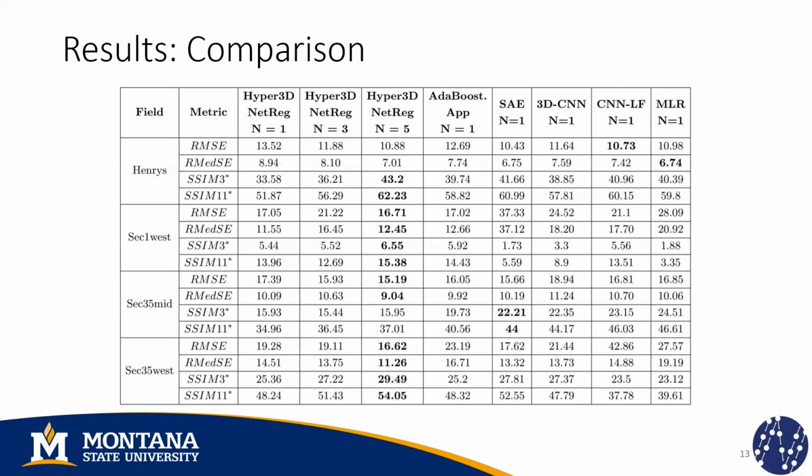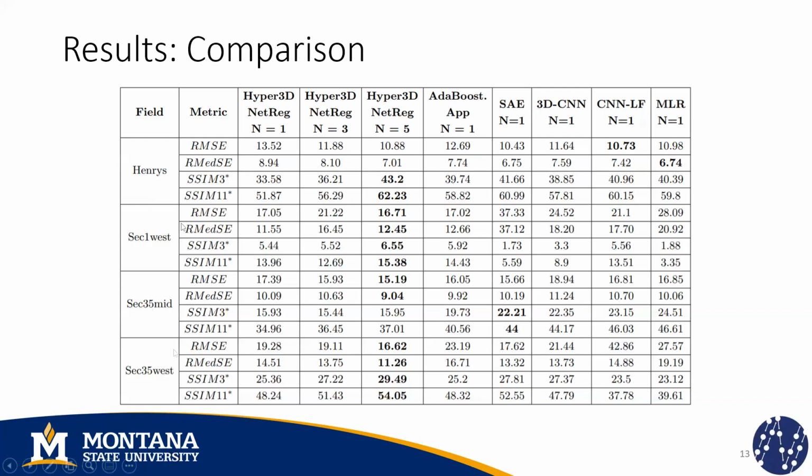Now let's compare the results that we obtain using our method with an output window size of 5, 3, and 1. We will compare it to other 5 geoprediction methods: an approximate AdaBoost, the stacked autoencoder, a 3-dimensional CNN architecture, a CNN late fusion architecture, and a multiple linear regression model. And we're including this one because even though it's very simple, it gives pretty accurate results sometimes.